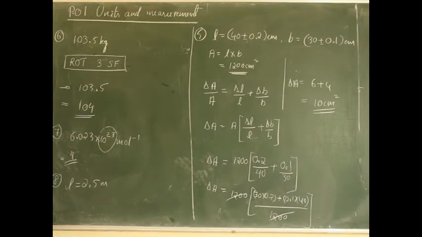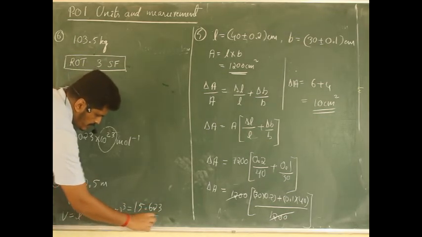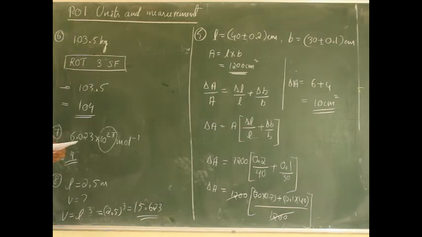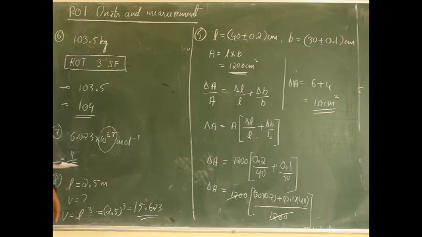The volume of the cube to the proper significant figure. So we are supposed to write down the volume equal to how much, along with the proper significant figures. The formula is V is equal to L cube, that means 2.5 cube. The answer you get is 15.623. But let me check the options. Answers are 15, 16, 1.5 and 1.6.